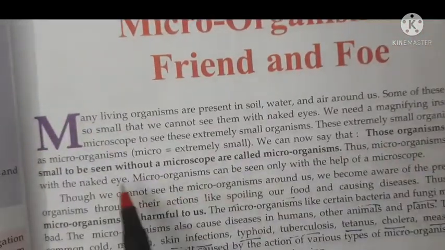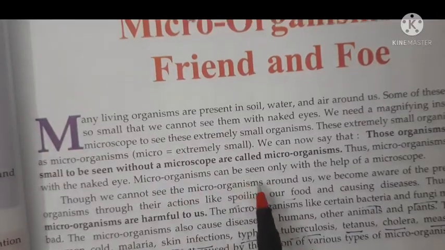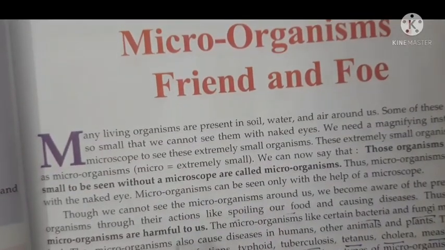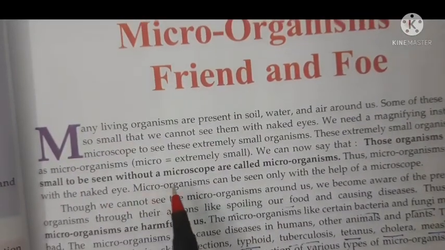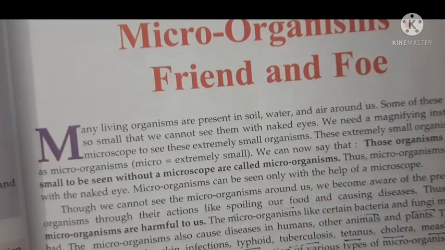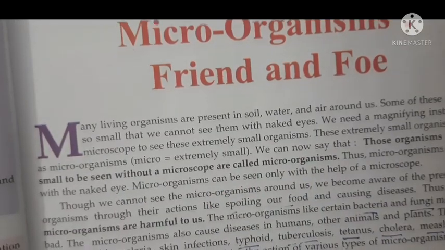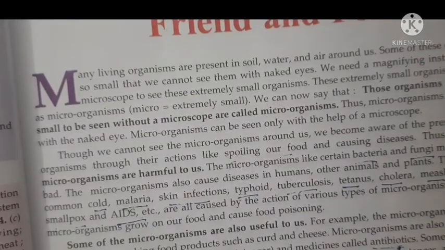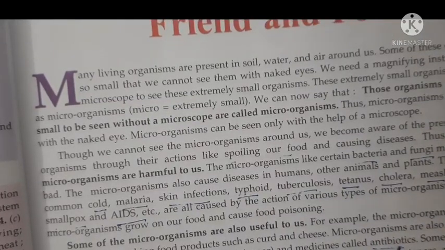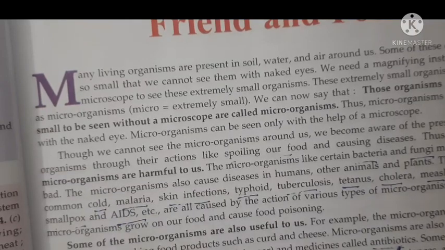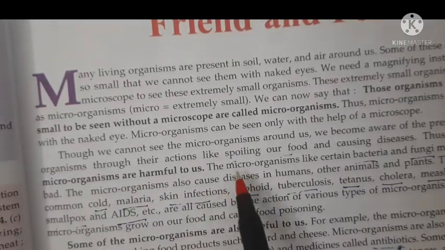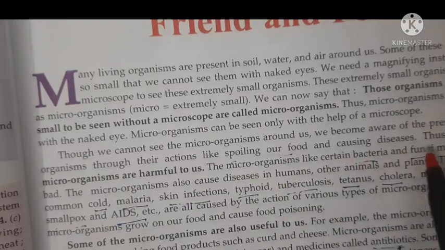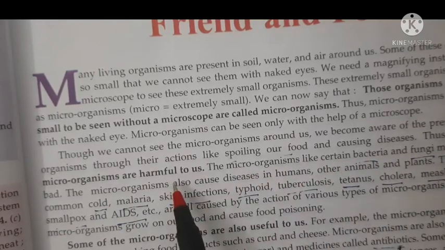Those organisms which are too small to be seen without a microscope are called microorganisms. Now students, microorganisms means small living organisms. These organisms are harmful also and useful also, like the spoiling of food and causing diseases. So some of the microorganisms are harmful to us.